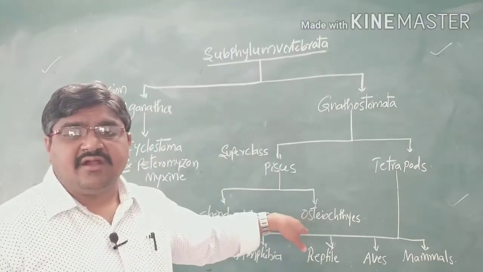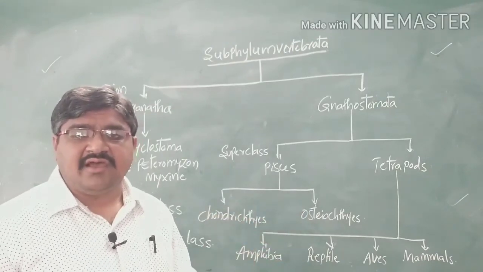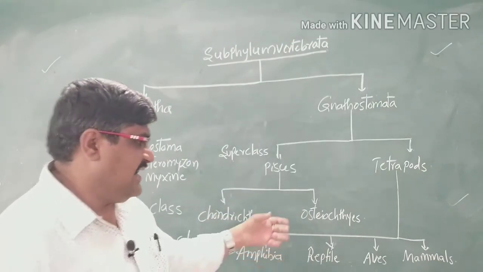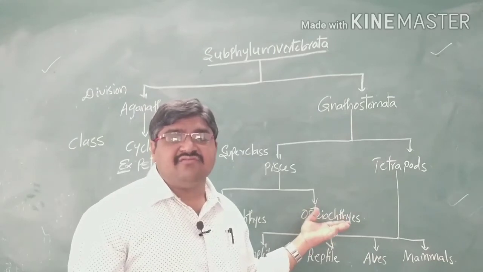So these types of fishes are called bony fishes.